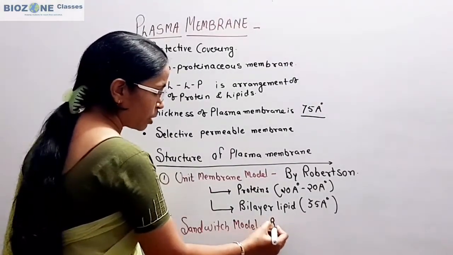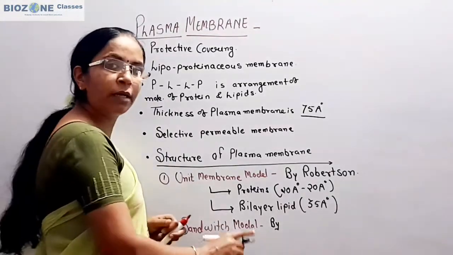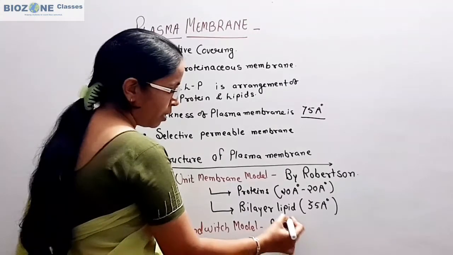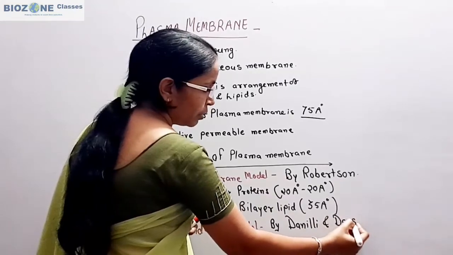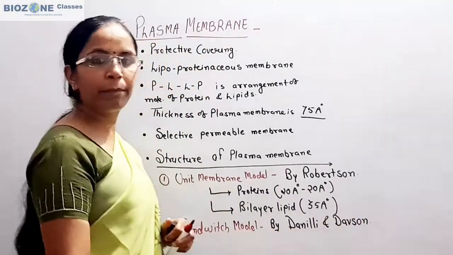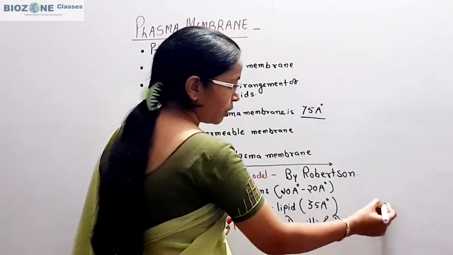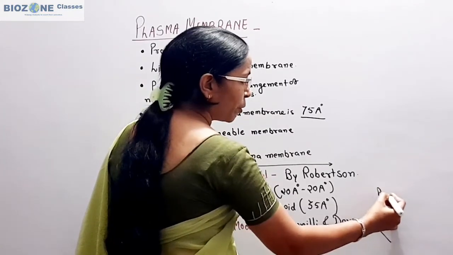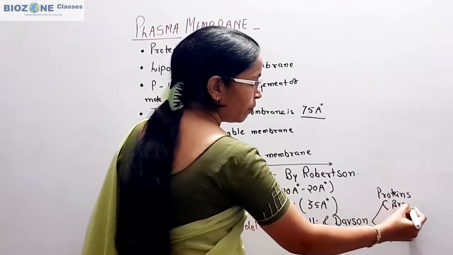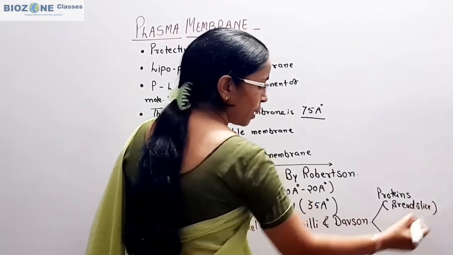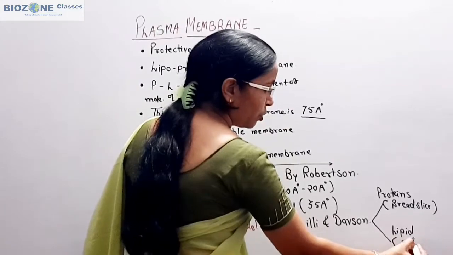Remember the scientists, because they are generally asked in the form of match the column. The sandwich model is proposed by Danielli and Davson. According to Danielli and Davson, the protein layers are equivalent to the bread slices, and the lipid molecules or lipid bilayer is equivalent to the stuffing.